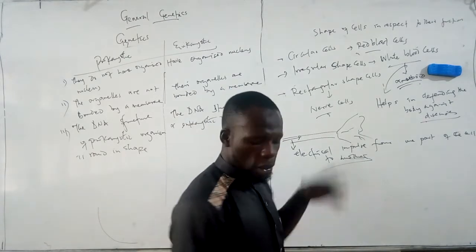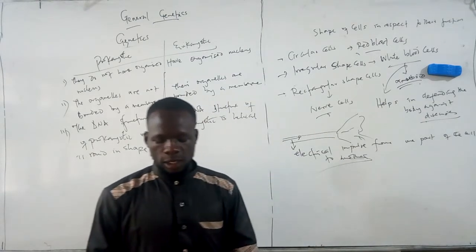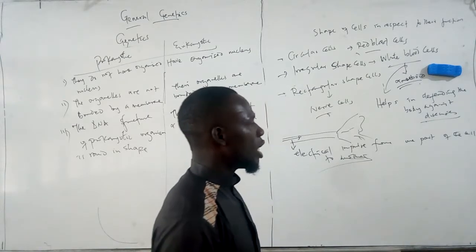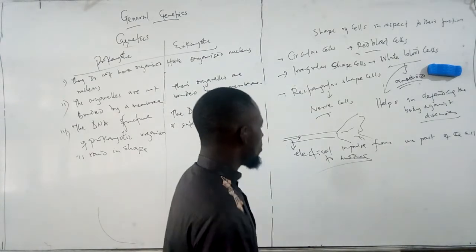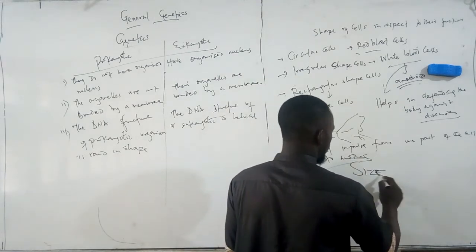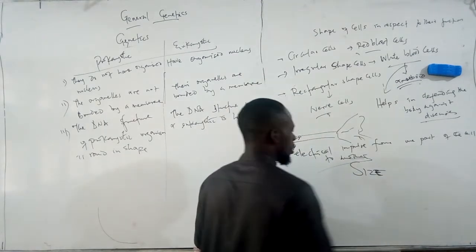So now we'll be looking at the next thing, which is the size of the cell. Of course, let's say we want to distinguish between the prokaryotic and the eukaryotic cell. The size is an important part we can't escape.